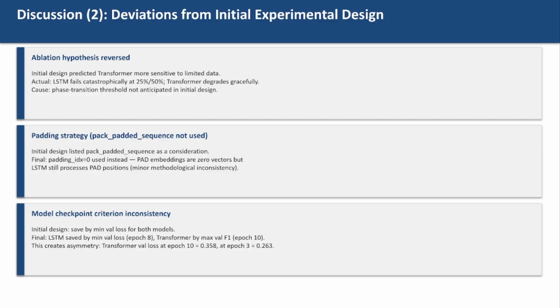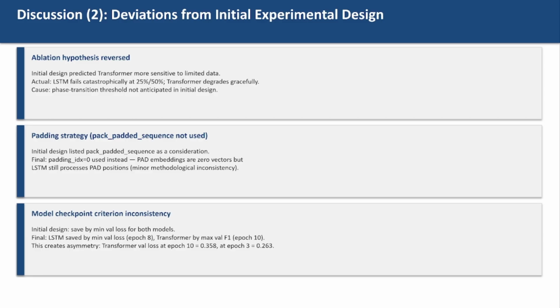Third, the checkpoint selection criteria ended up being different for the two models. LSTM saves the checkpoint at the epoch with the lowest validation loss, and that turned out to be epoch 8. Transformer saves at the epoch with the highest validation F1, and that was epoch 10. If we had used the same criterion for both, we might have selected a different Transformer checkpoint. This is something we should have decided before training.